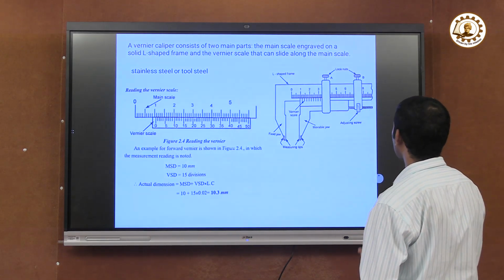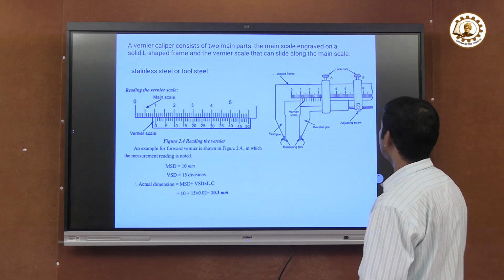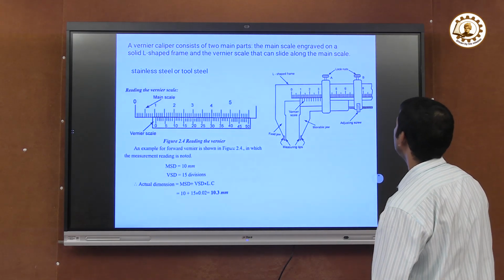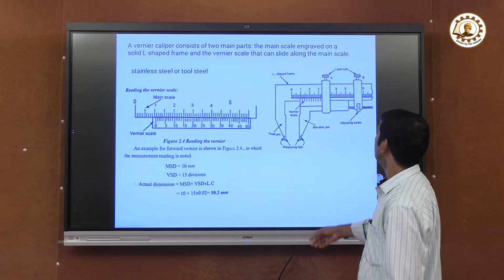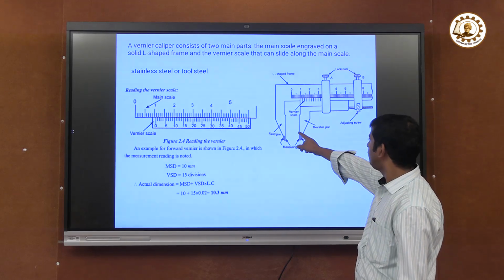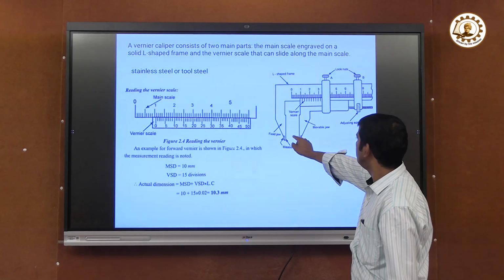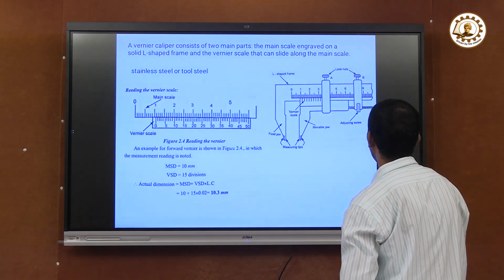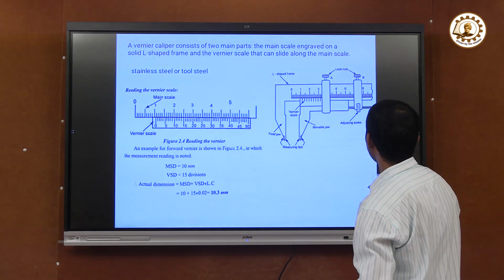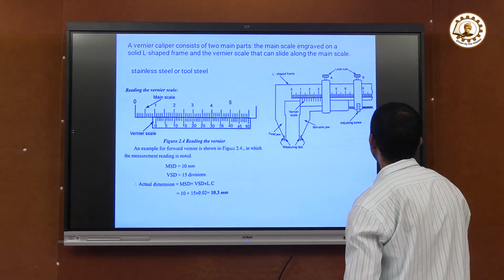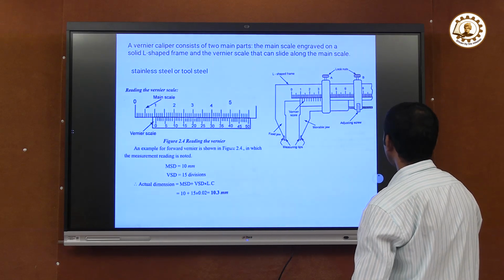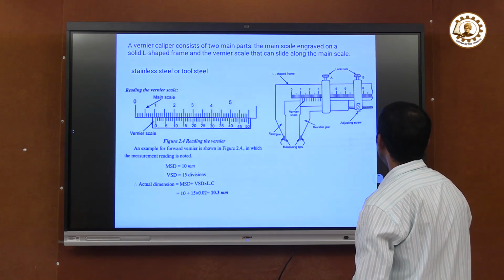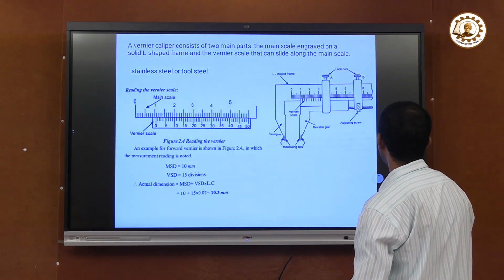This is the vernier caliper, where this is the fixed jaw, this is the L shape, and the workpiece is kept between the two jaws, the fixed jaw and the movable jaw. After fixing, the lock nut is used to lock the movable jaw.